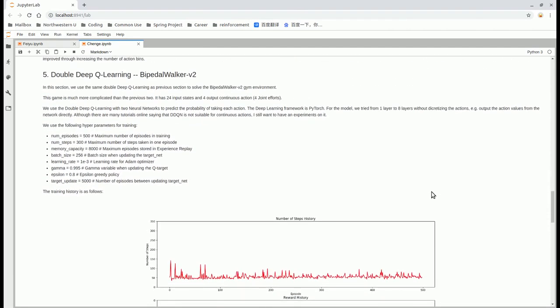The final environment is BipedalWalker-v2. This is extremely complicated. It has 24 input states and 4 output continuous actions. I know that DDQN learning is not suitable for continuous actions, but I still want to have a try. So I made the network very deep, like 8 layers, and very big, and I use it to output the action values directly.